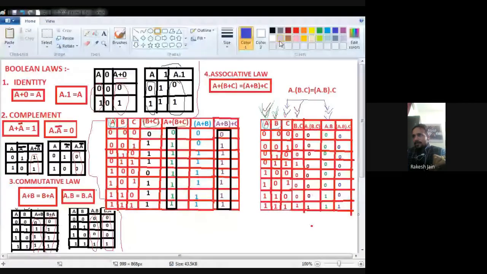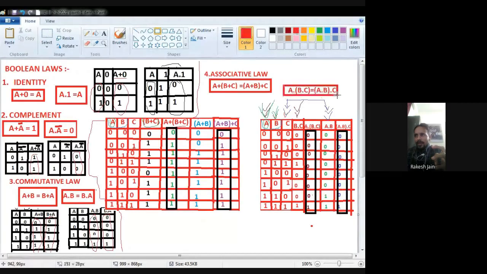Both are 0, it means 0. A is 0, B is 0, both are 0, it means 0. A is 0, B is 1, because we find a 0, that's why 0. Any input is 0, output will be 0. A is 0, B is 1, again we find a 0, that's why 0. A is 1 but B is 0, again we find 0, that's why 0. A is 1, B is 0, again 0. Both are 1, because no 0 is there, that's why 1. Both are 1 again, no input is 0, that's why 1.